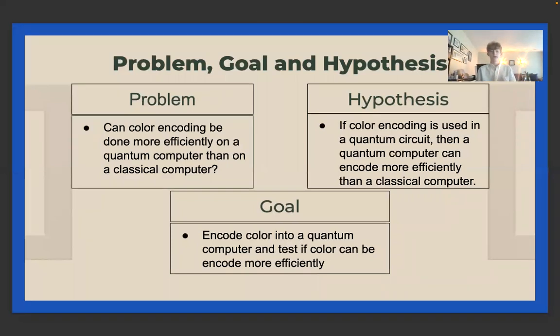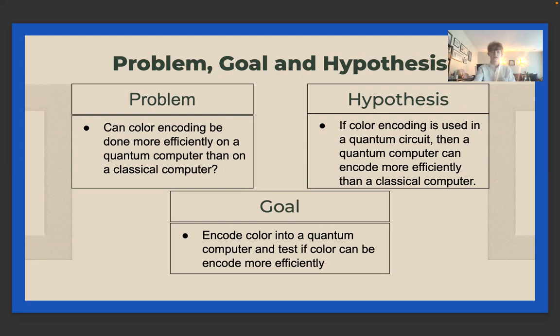My problem was, can color encoding be done more efficiently on a quantum computer than a classical computer? I believe that if color encoding is used in a quantum circuit, then a quantum computer can encode more efficiently than a classical computer, and my goal was to encode color into a quantum computer and test if color can be encoded more efficiently.